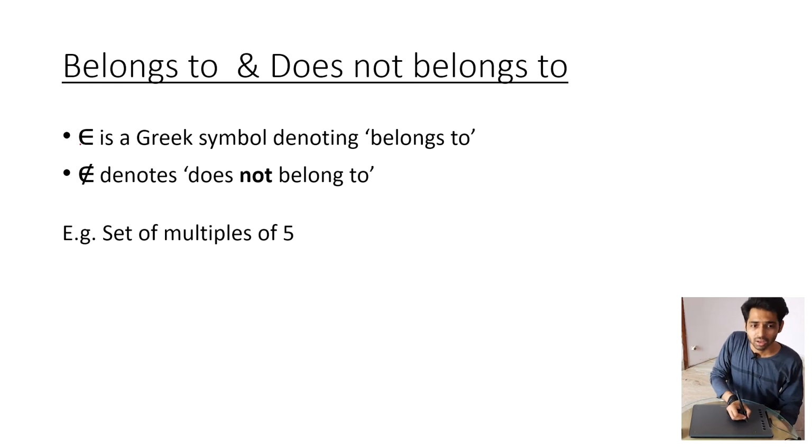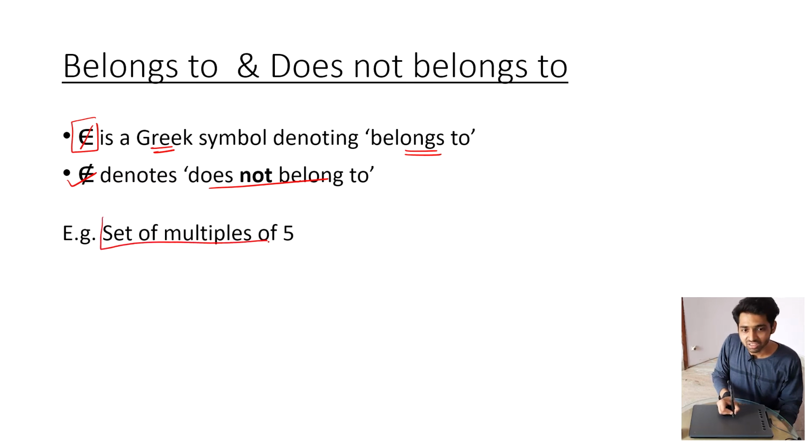Moving on to the next slide. Okay, can you see the symbol? It is a Greek symbol and it means belongs to. Similarly, if you put a cross on it, it becomes does not belong to. They have given here a collection of multiples of 5.